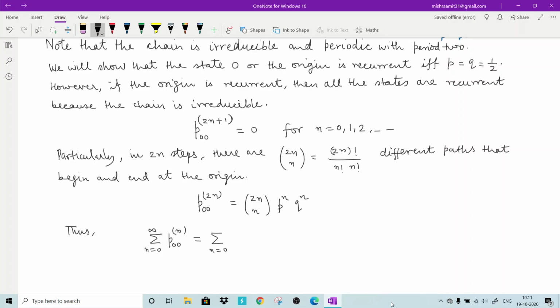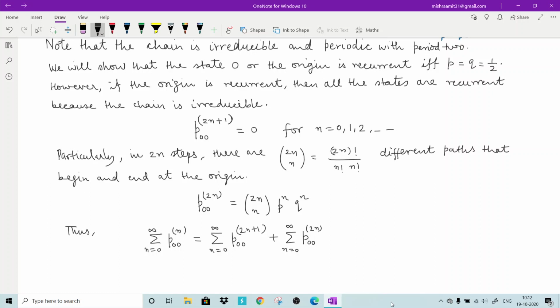So you can see that this is nothing but the sum over n from 0 to infinity of p00 of 2n plus p00 of 2n+1, with n ranging from 0 to infinity. Because what I am doing is just taking even and odd separately. So these are the odd numbers. If you put 0, you will get 1. If you put 1, you will get 3. So these are the steps 1, 3 and 5, and these are the steps 0, 2, 4 and so on.